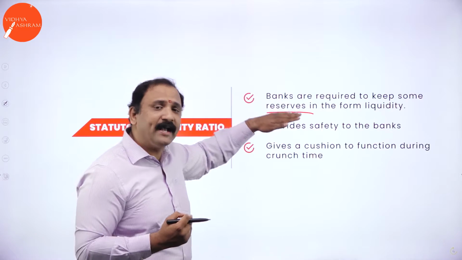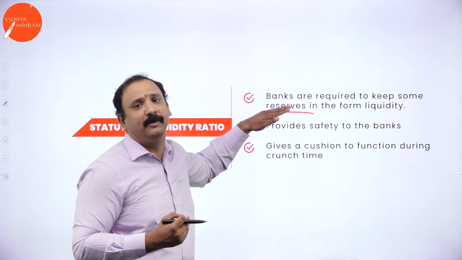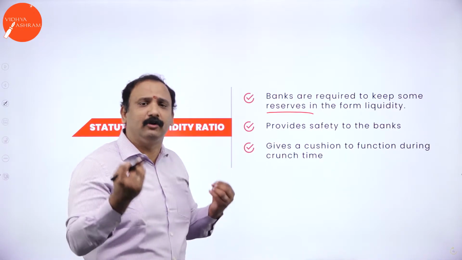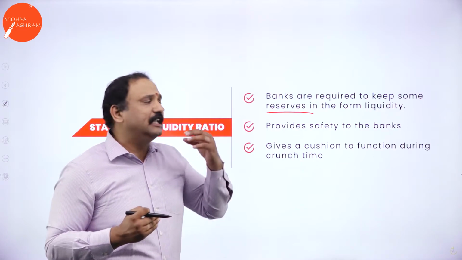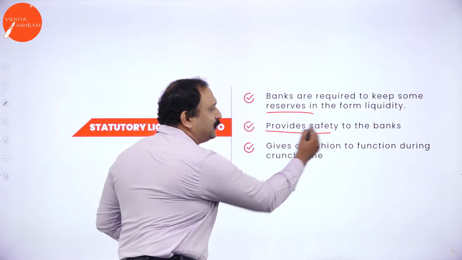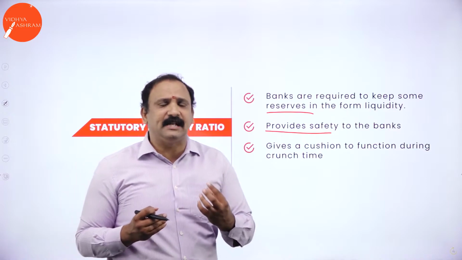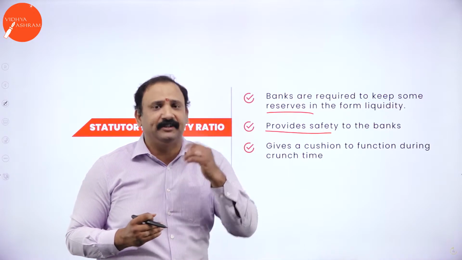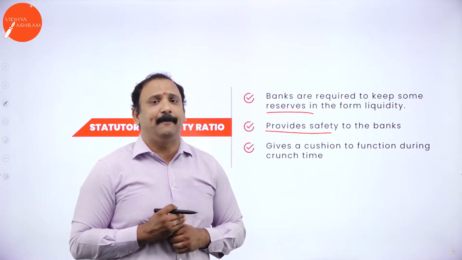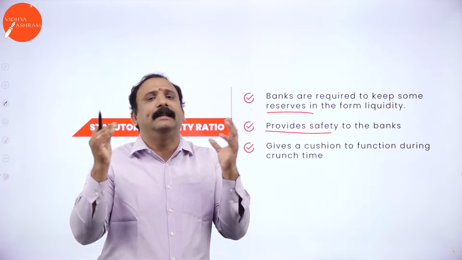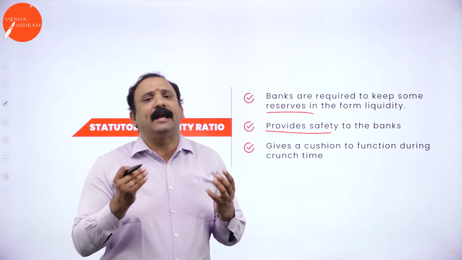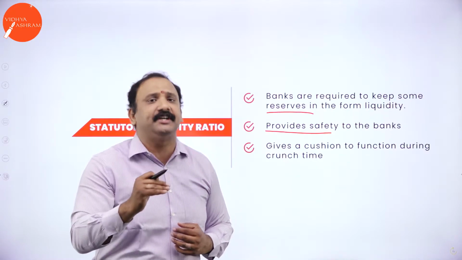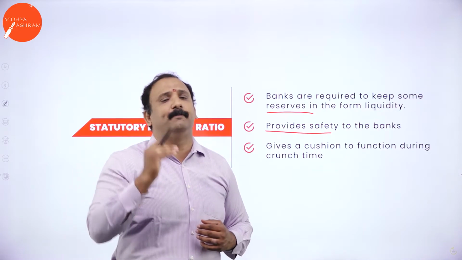So that is why banks are required to keep some form of liquidity. Some cash should be kept in the form of liquidity, preferably around 5%, which they will always maintain. That provides safety to the bank in case of a cash crunch. In the case of Punjab Maharashtra Bank, which happened in India, investors got completely panicked. They were not able to withdraw their own money, because the bank did not have sufficient cash to disperse the amount back to the customers.